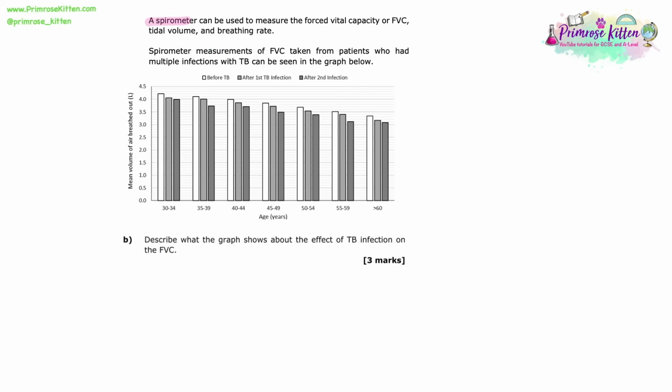A spirometer can be used to measure the forced vital capacity, or FVC, tidal volume, and breathing rate. Spirometer measurements of FVC taken from patients who have multiple infections with TB can be seen in the graph below. So we've got the mean volume of air that was breathed out, and we've got their age groups in years, and then how many infections they had, either before they had any and then after their first and second infection. Describe what the graph shows about the effect of TB infection on the FVC.